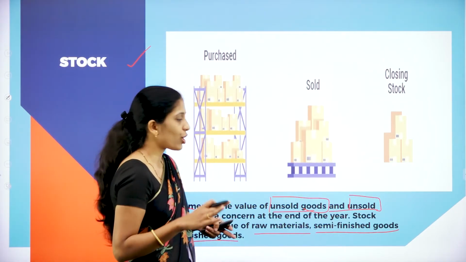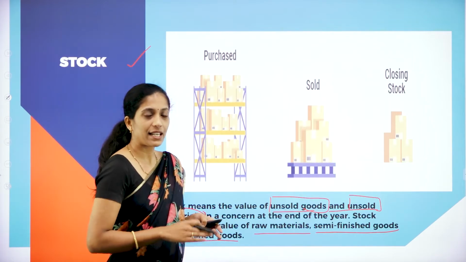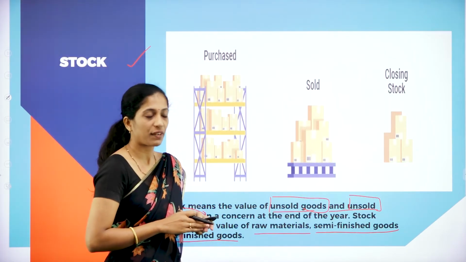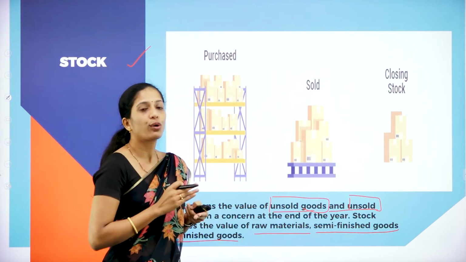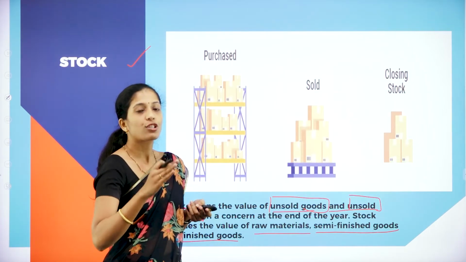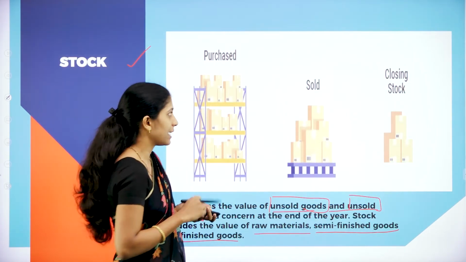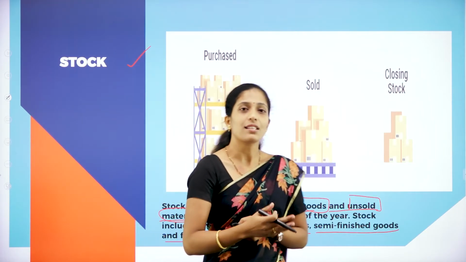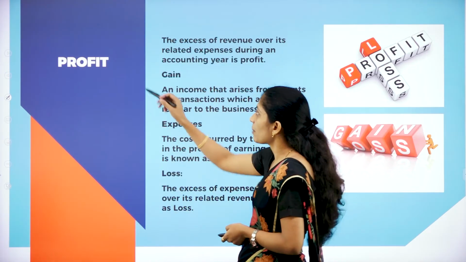Now here the stock contains raw materials, semi-finished goods as well as finished goods which are unsold in nature. So it may be unsold goods or unsold materials. So this is about this stock. And the next term is profit.